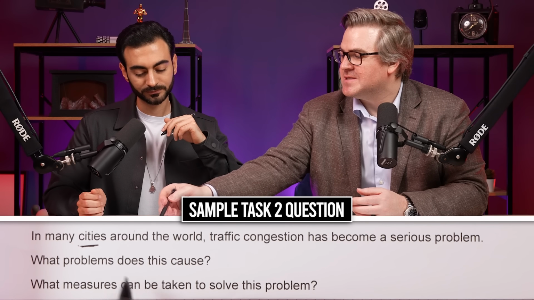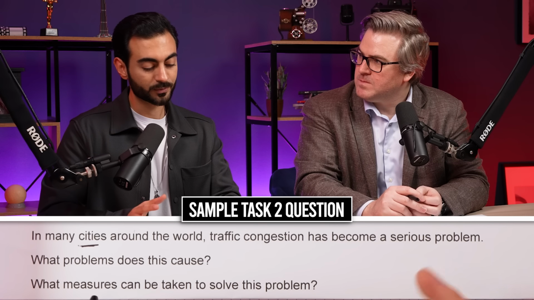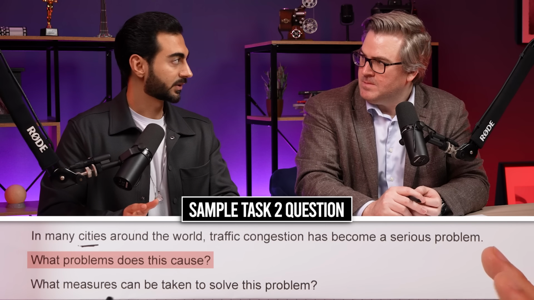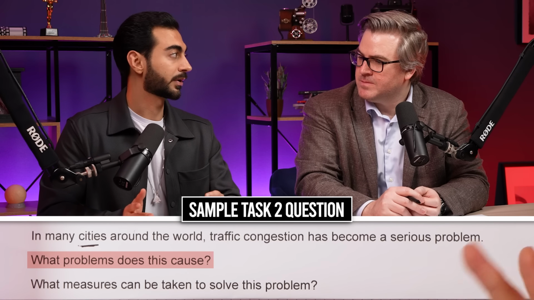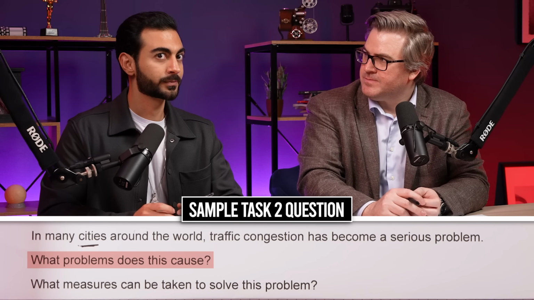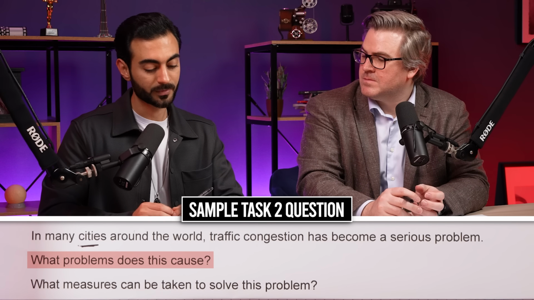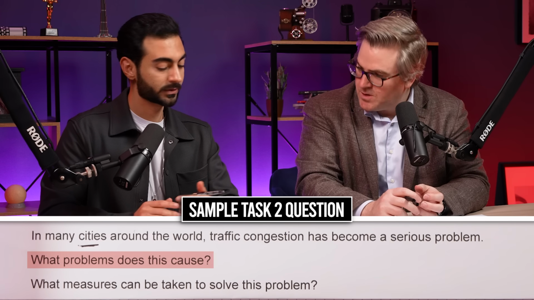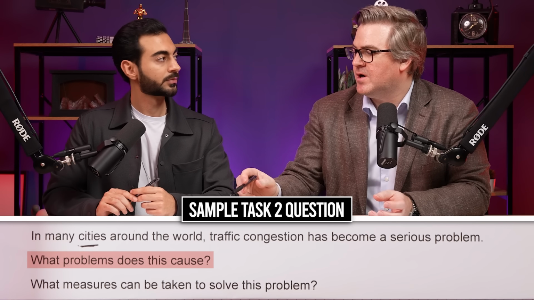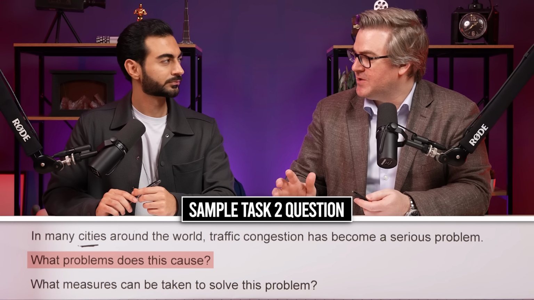What are the two things that it's asking you to do here? Write more about the problems that it does cause. Like, let's say the time wasted, maybe the accidents that happen. Good. Right away, you are doing what you should be doing.